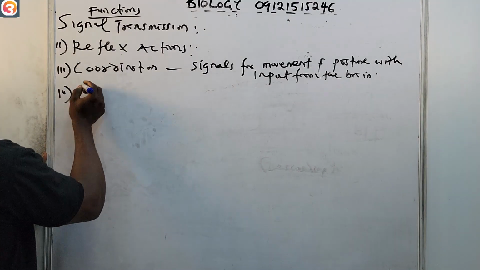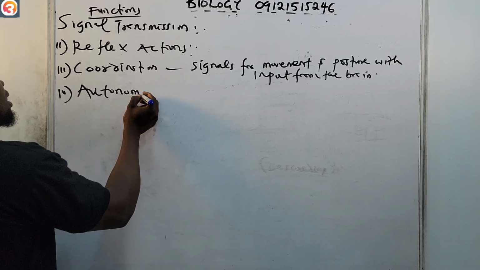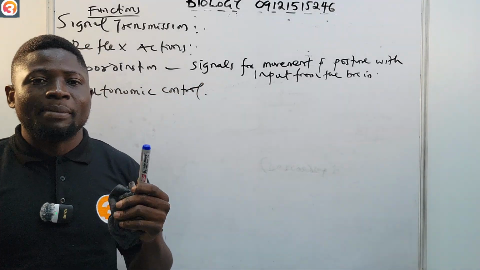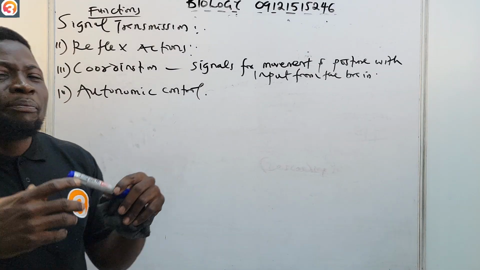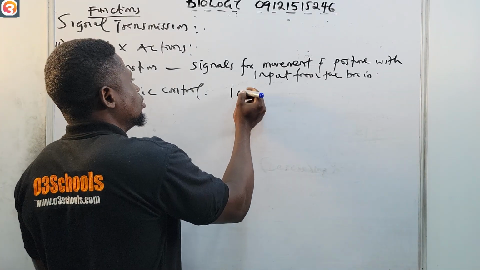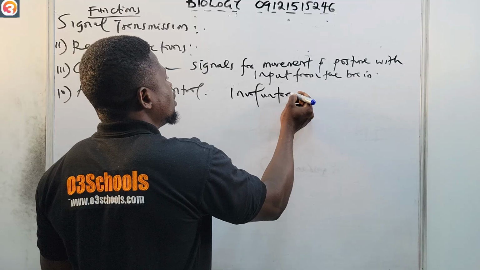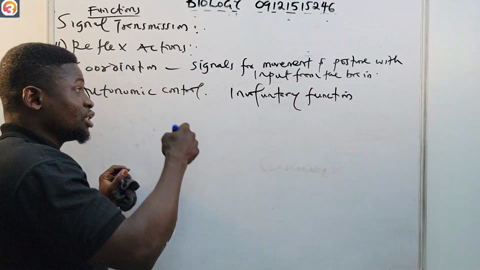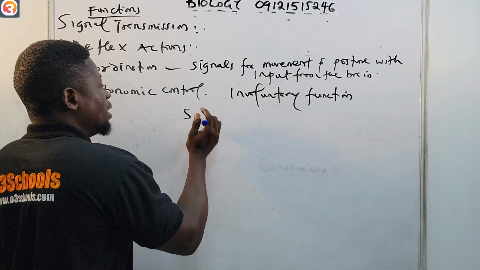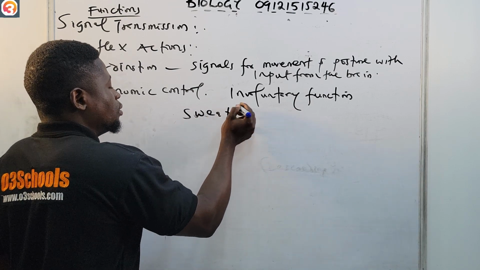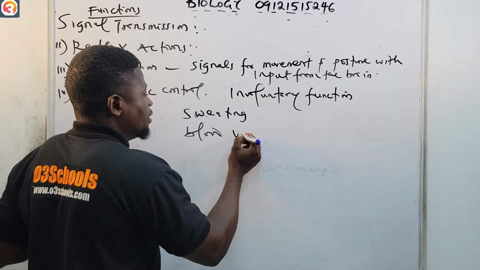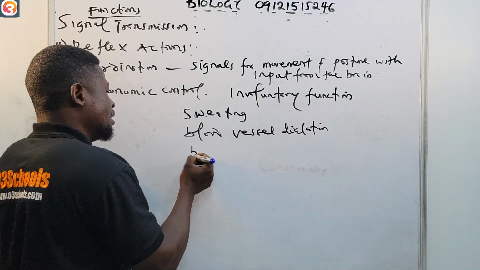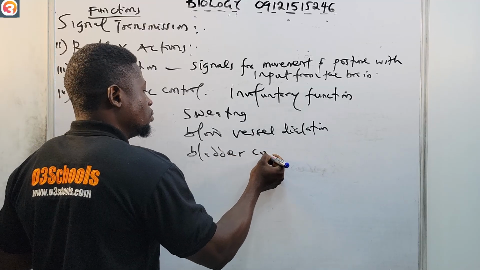Autonomic control. And what does autonomic control talk about? It talks about helping to regulate involuntary functions. Examples are sweating, blood vessel dilation, and bladder control.